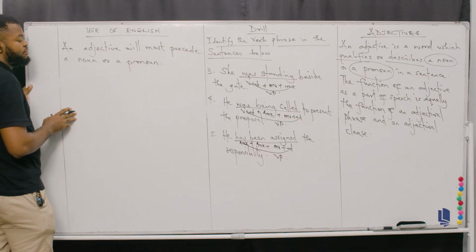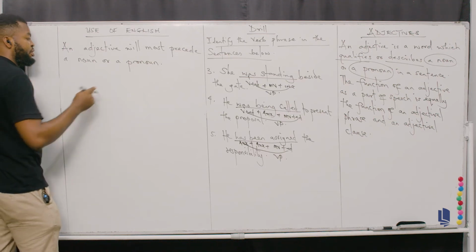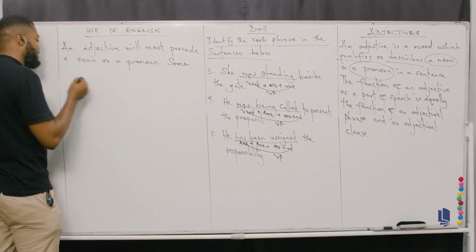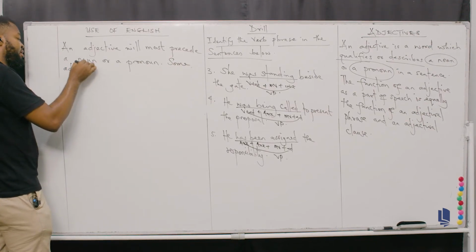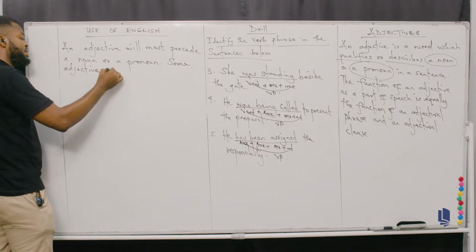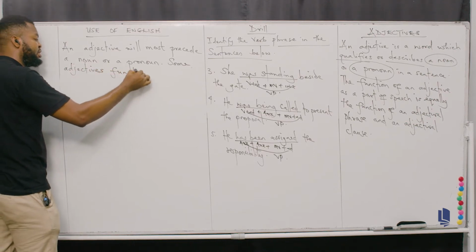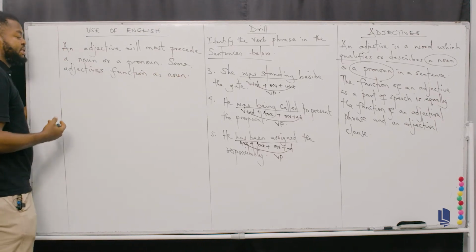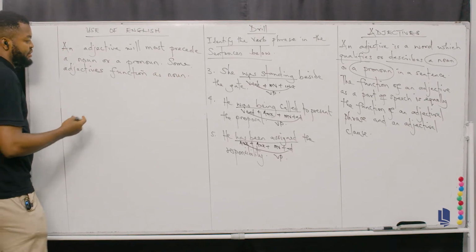Okay? An adjective will mostly precede a noun or a pronoun. But remember, some adjectives function as nouns.